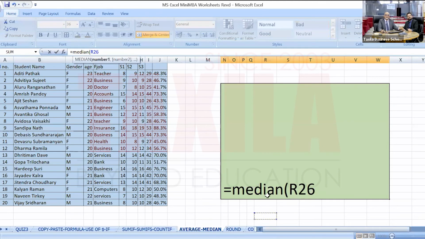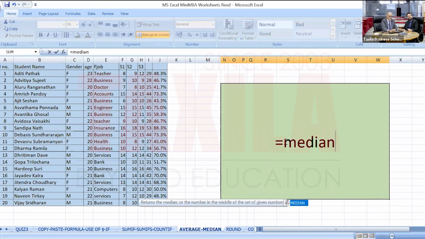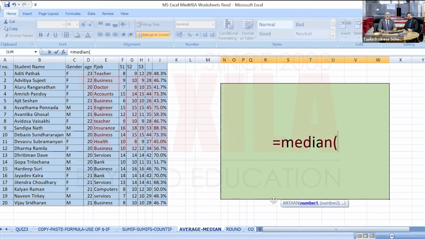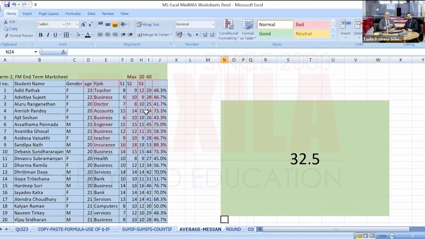Is equal to median, bracket starts. Number 1, number 2, number 3. Again, the same number set. I will pick up from any direction, and I'll see what is the median. 32.5. The average was 35. Median is 32.5. What is median?